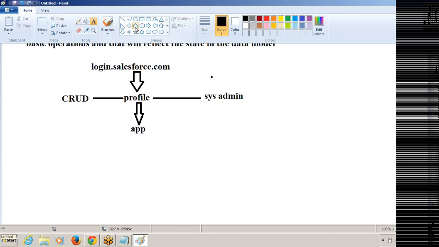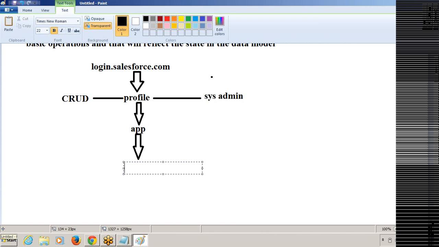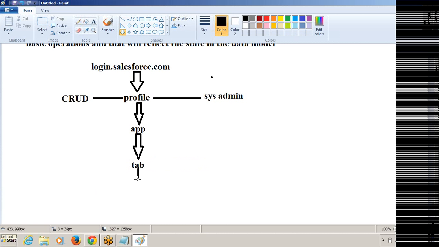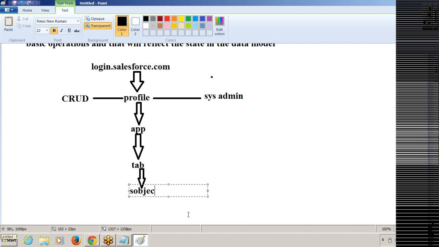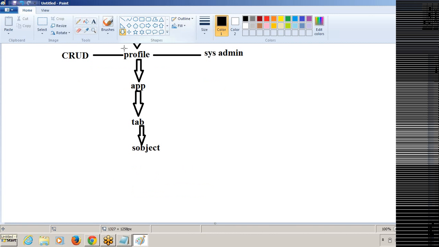After application, we will go for tab. After tab, we need to go for an object. After an object, we need to create the fields in that object.